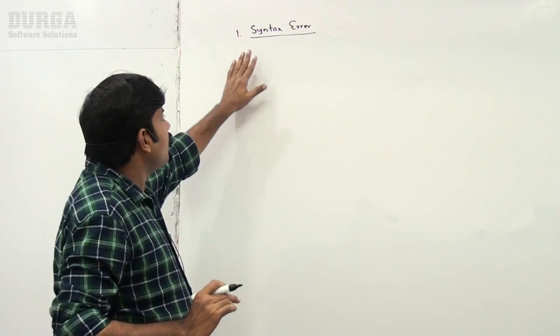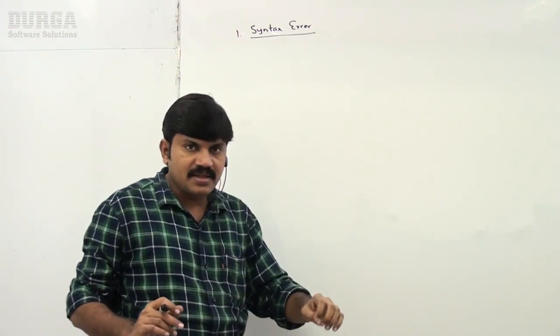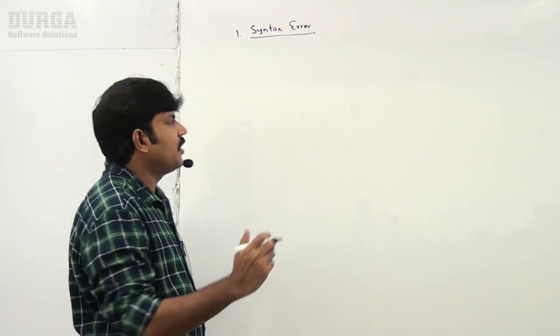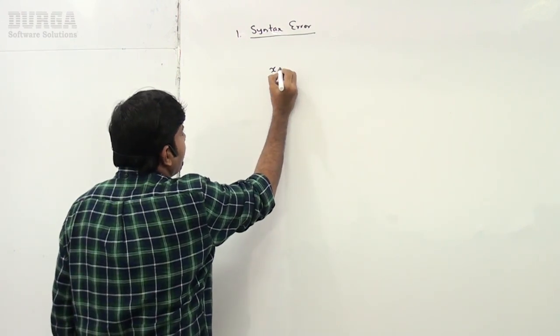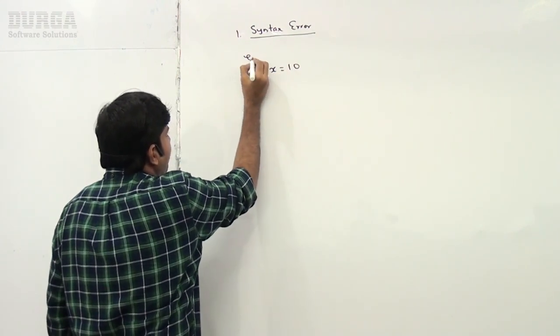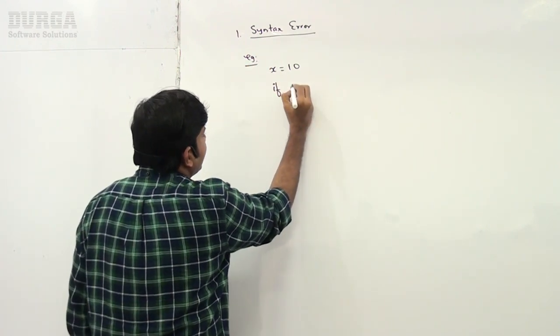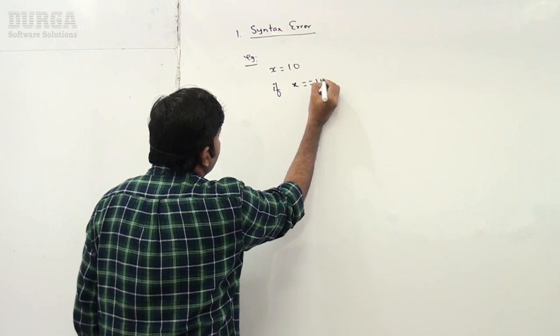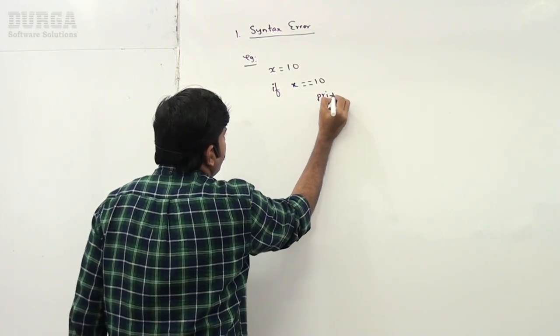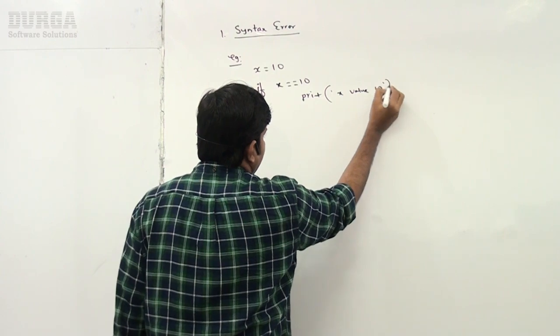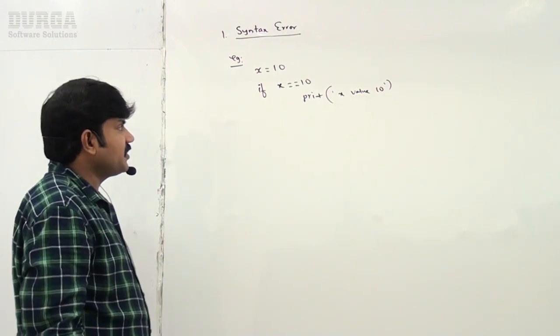So because of invalid syntax, syntax errors will be raised. Remember this one. Best example, sir: assume I'm taking x is equal to 10. If x is equal to 10, print x value 10. This is my first example.